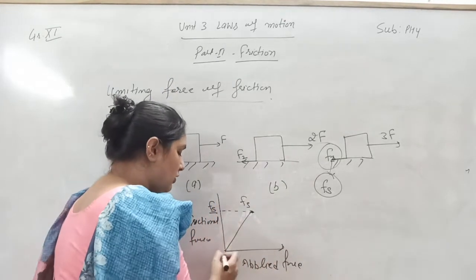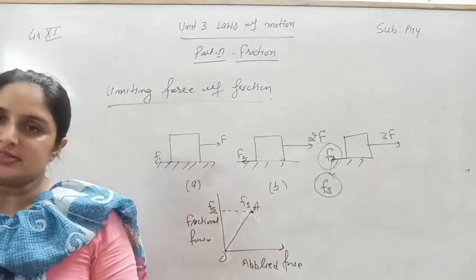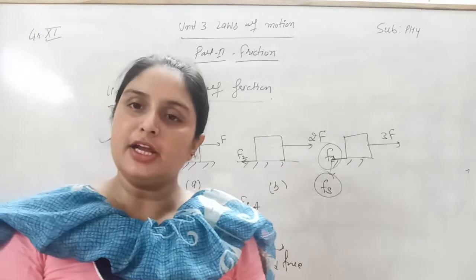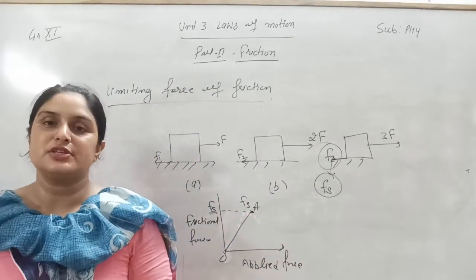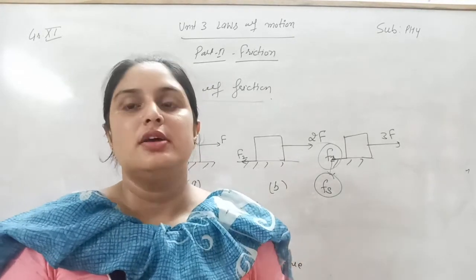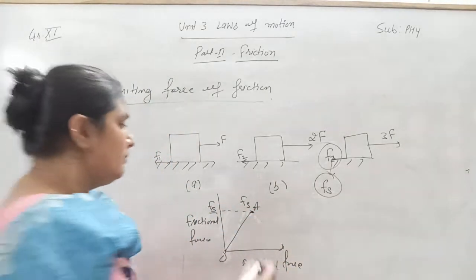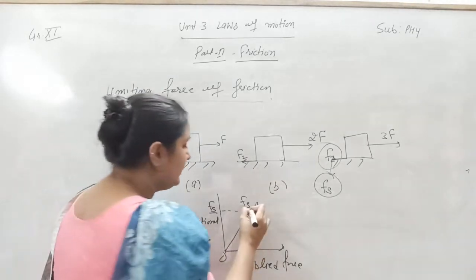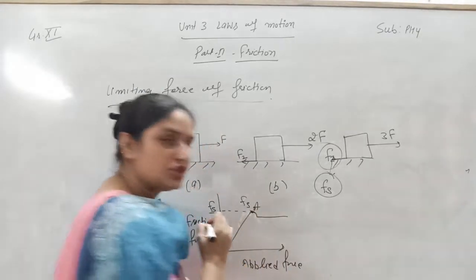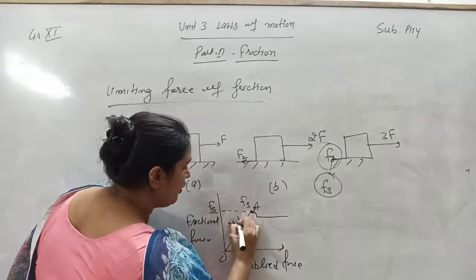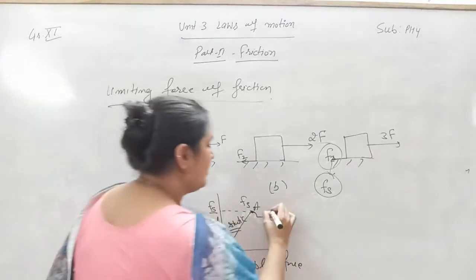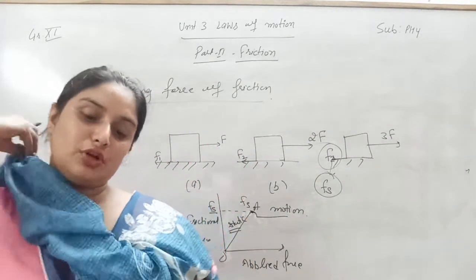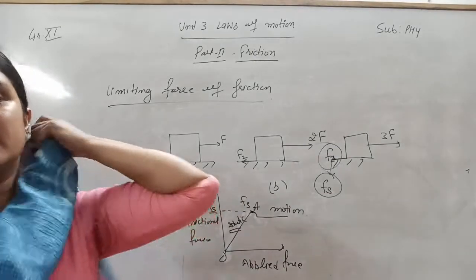Up to this point, point A, there is static friction. When the object starts to move, there will be kinetic friction. And you have always seen that the static friction is more than the kinetic friction. So after point A, there will be a little decrease in the frictional force. Up to this point the object is at rest, or static; after that it is in motion. So this is the variation of the frictional force with the applied force.